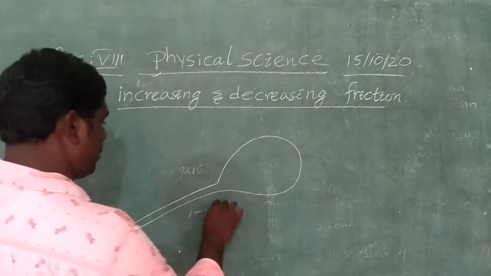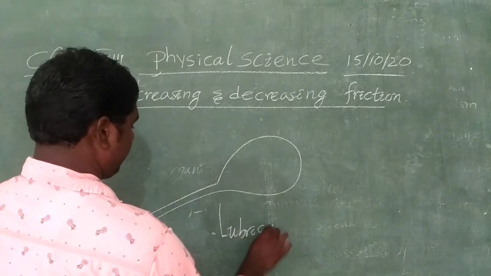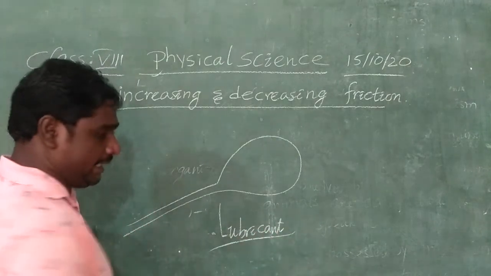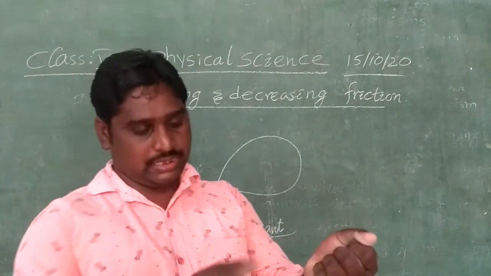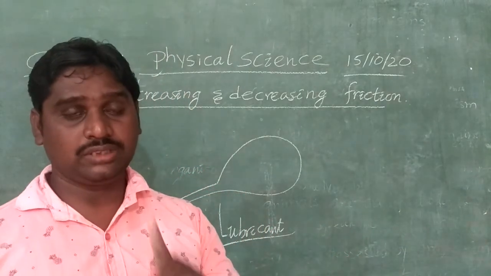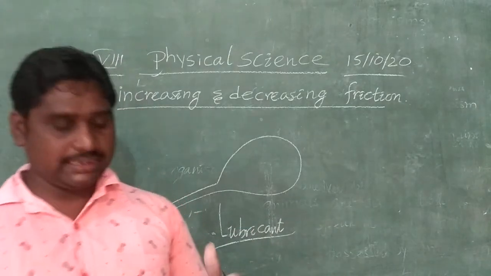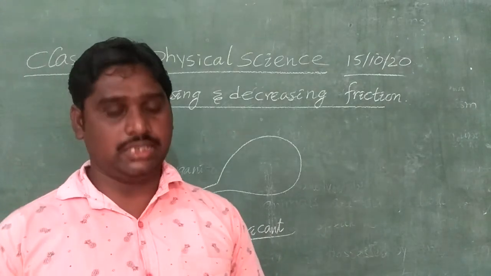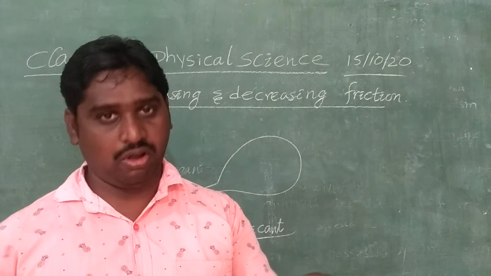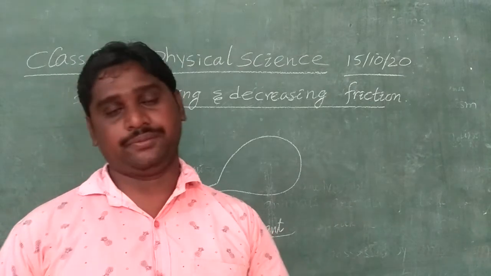Okay, water can act as a lubricant. That's why it is easy to feel the tail part of the spoon. What is the reason? Because water acts as a lubricant. In the first case, in the absence of water, we feel it hot. Why? Because much more friction force is offered.